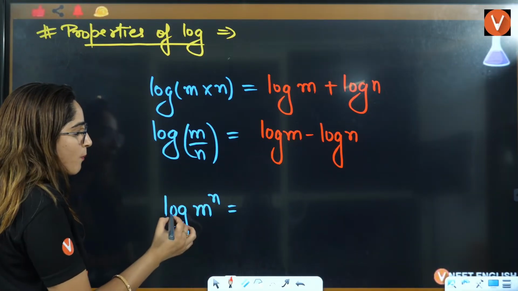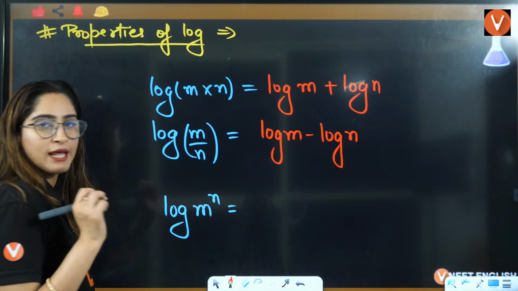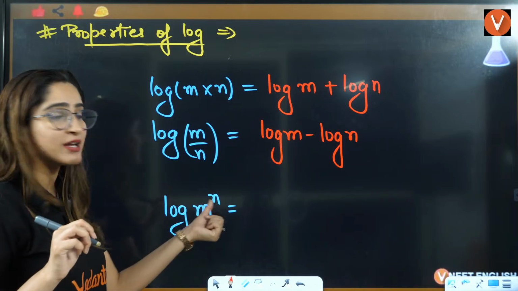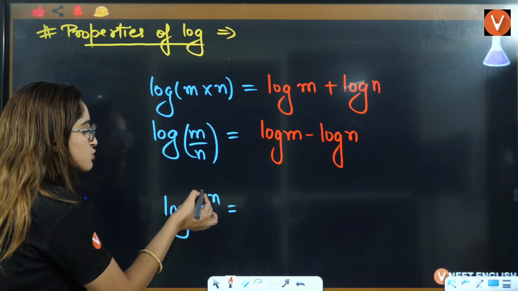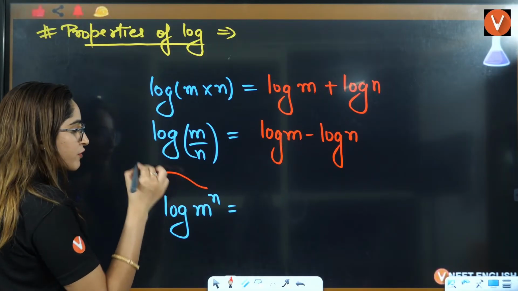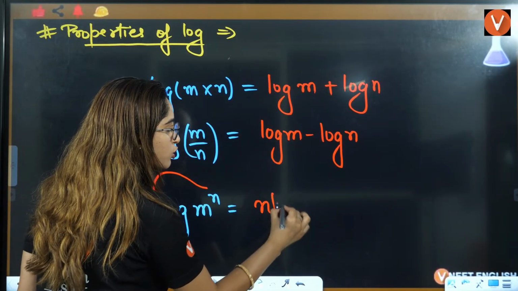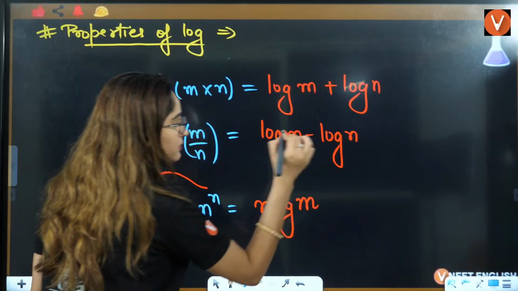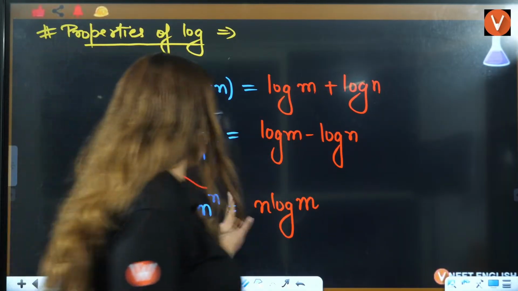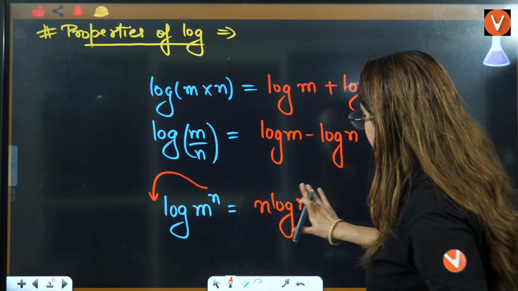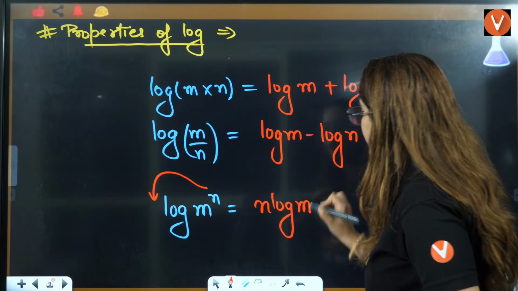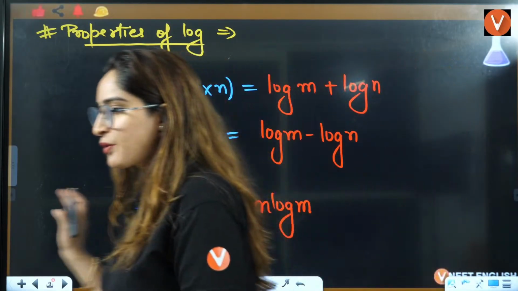Now, the third property is if it is m raised to power n, then this power will come in front. It will be n log of m. That is going to be the answer. That is n log of m. Is that clear? Okay.